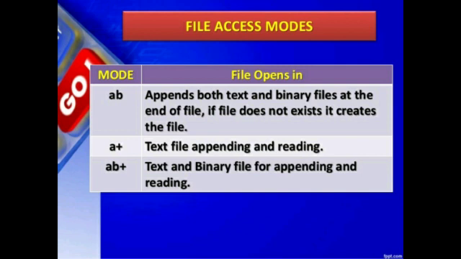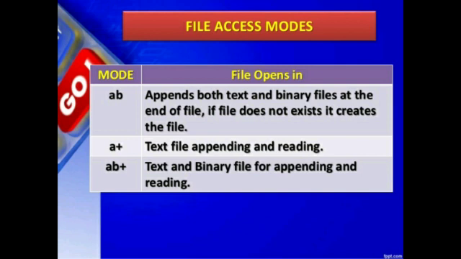AB appends both text and binary files at the end of the file. If the file does not exist, it creates the file. A plus is for text file appending and reading. AB plus is for text and binary files, appending and reading. These are the different file access modes.